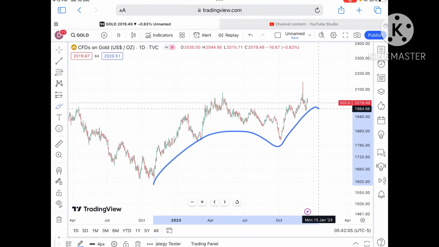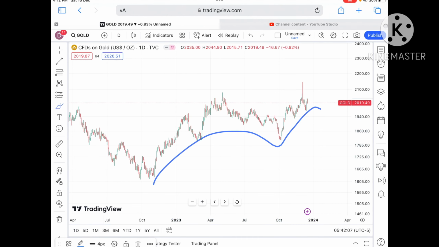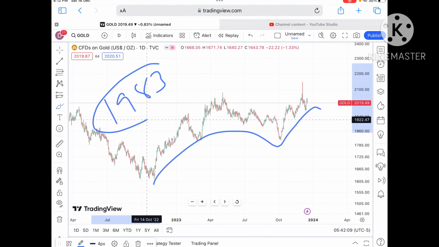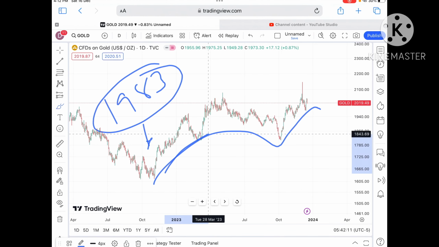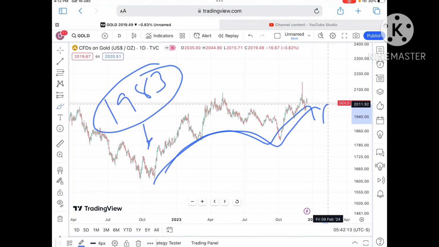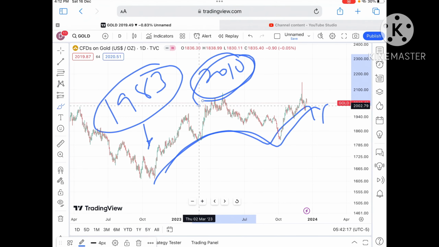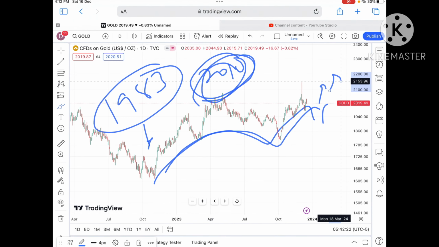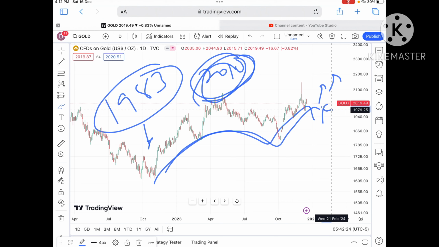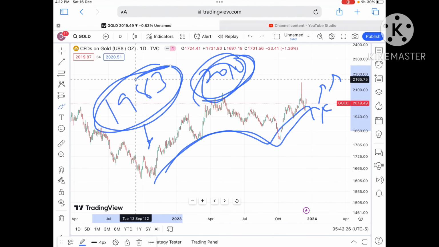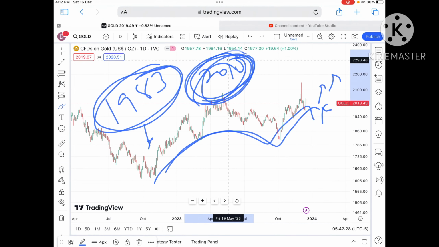Overall trend can be a downside if it started moving below a level of around $1983, and a probability of further low because there is a clear pattern forming. But if it keeps sustaining above the level, which is already above, a further upside we can see. So keep that in mind, that once it started moving below 1983, a further fall we can see, or if it keeps sustaining this level, a further upside we can see.